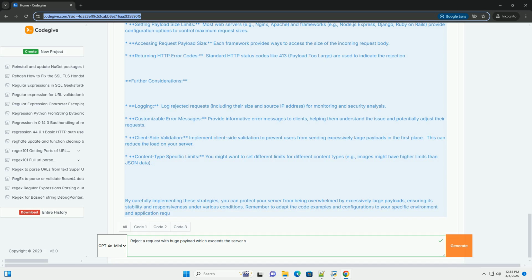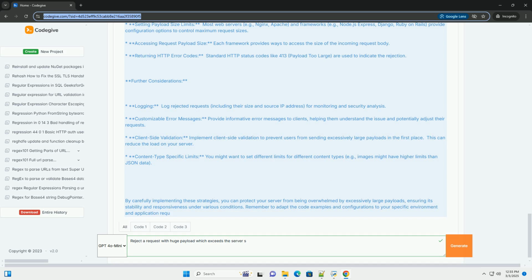Request.content_length: this property retrieves the size of the incoming request payload. 413 Payload Too Large: the HTTP status code 413 is the appropriate response for requests exceeding the server's capacity. Request.get_json: this method parses the incoming JSON payload.